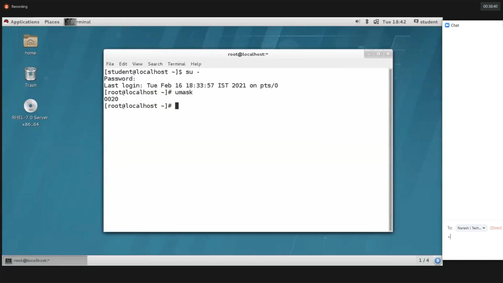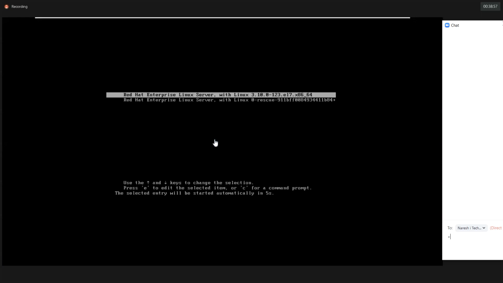Okay. See, it got changed now, guys. 020. It got changed permanently. If you want, you can reboot and let's verify the UMask value. You will have the 0020 UMask value. Clear? I hope you got it, how to change the UMask value permanently.